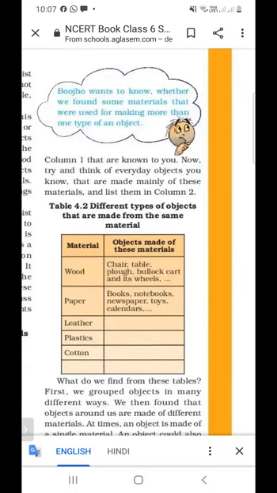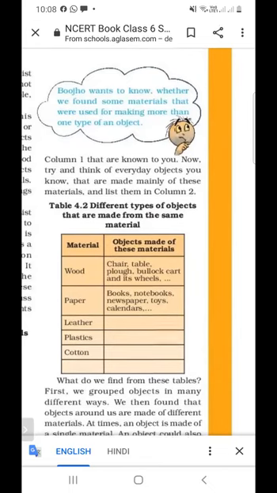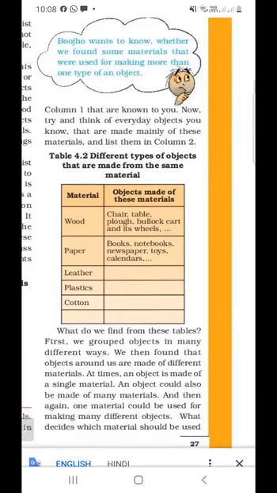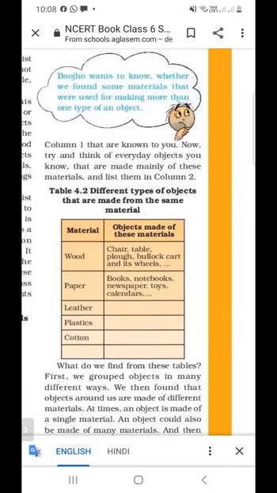Paper. What are the objects made from paper? Books, notebooks, newspaper, calendars. And what are the objects made from leather? Shoes and belt are made of leather. And what are the objects made of plastic? Mug, container, and lunch box are also made of plastic. So you have to complete table 4.2, and you can take help from your teacher or your parents. So this is activity 2.